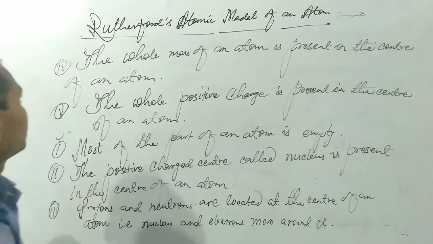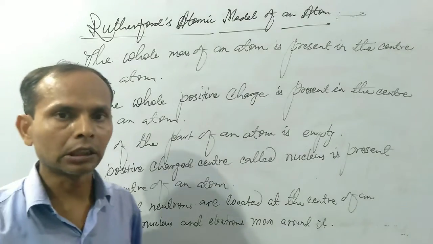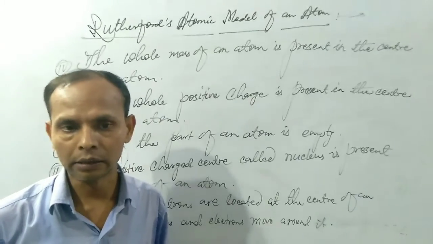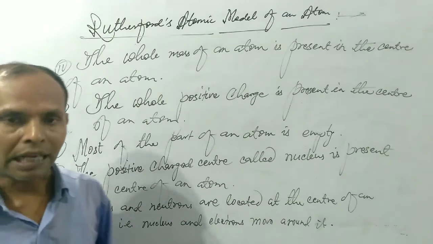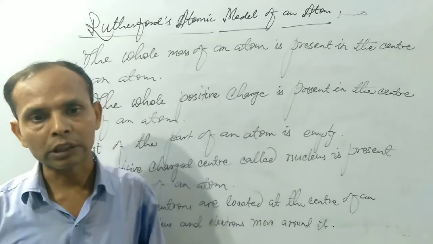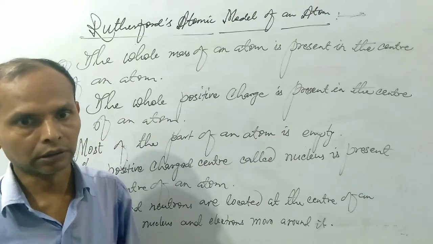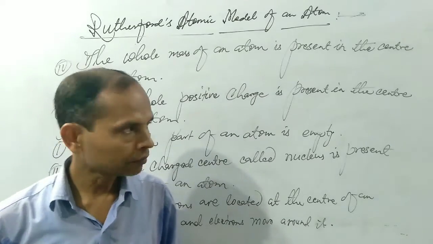By mixing points 4 and 5, you can also write that the whole mass and whole positive charge of the atom is located in the center of an atom, because protons are positively charged particles and neutrons are neutral. So the nucleus will be positive due to the presence of protons only. So the whole positive charge is located in the center of an atom.